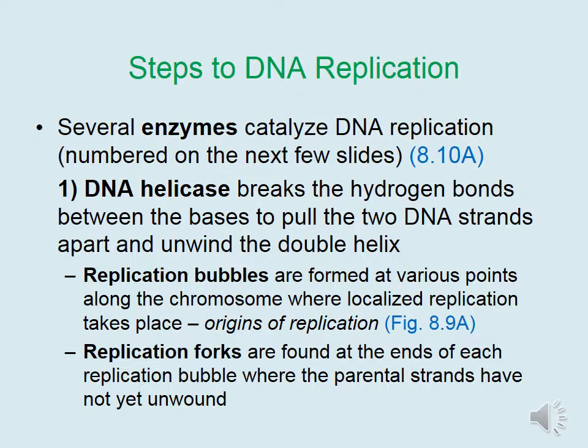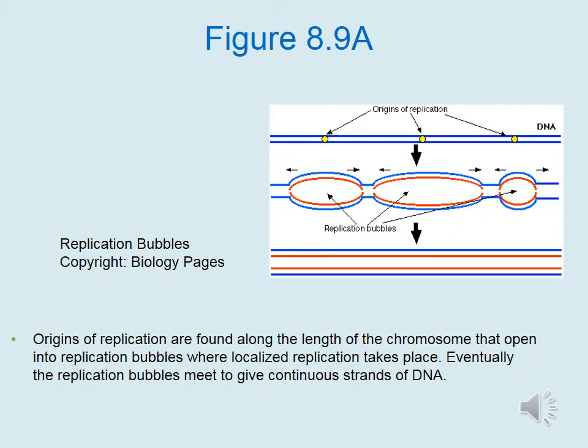Where each replication bubble is formed and replication begins is referred to as an origin of replication, since origin means to begin. Replication forks are found at the end of each replication bubble where the parental strands have not yet unwound. Origins of replication are found along the length of the chromosome that open into replication bubbles where localized replication takes place.